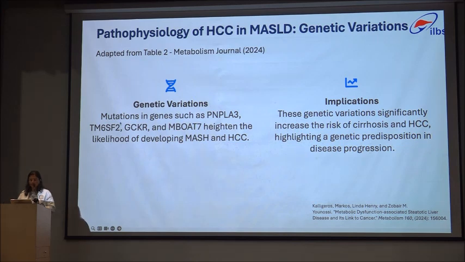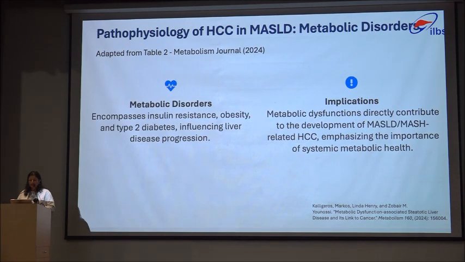So as we know, mutations in genes such as PNPLA3, TM6SF2, GCKR and MBOAT7 heighten the likelihood of developing MASH and HCC. And these genetic variations significantly increase the risk of cirrhosis and HCC, highlighting a genetic predisposition and disease progression. Then metabolic disorders. Metabolic disorders encompass insulin resistance, obesity, and type 2 diabetes, influencing liver disease progression. And metabolic dysfunction directly contributes to development of MASH-related HCC, emphasizing the importance of systemic metabolic health.